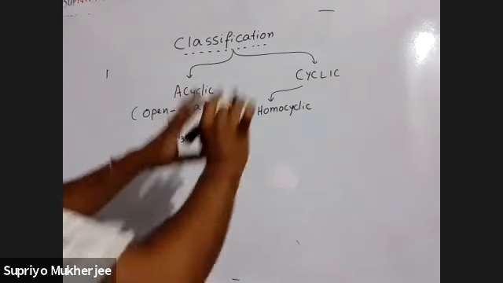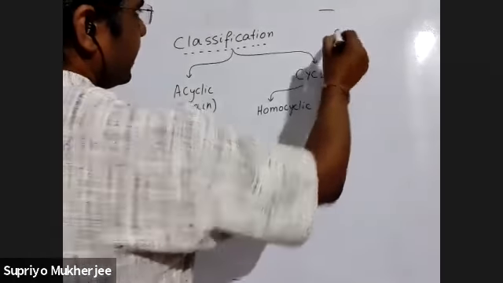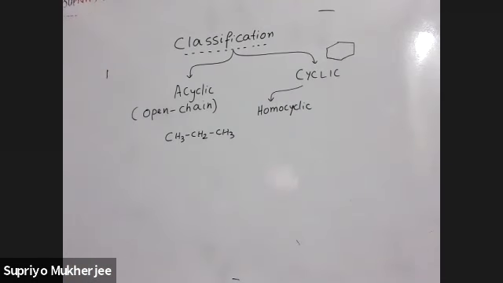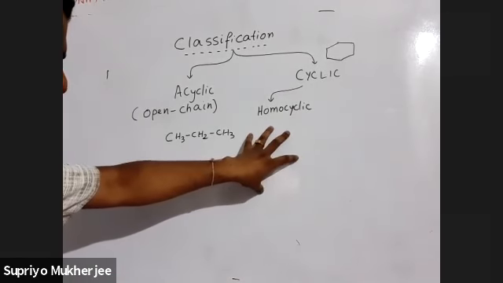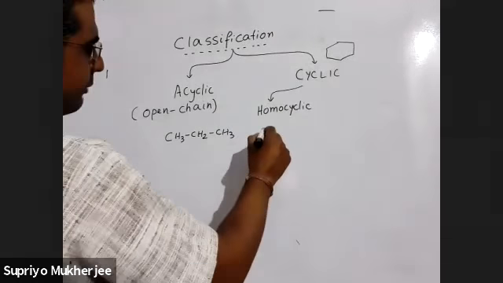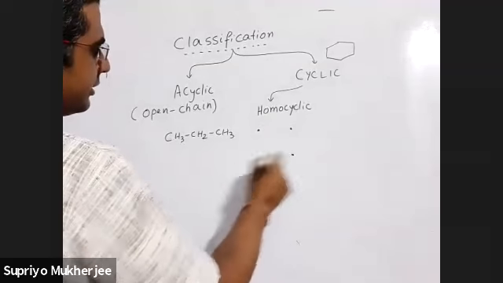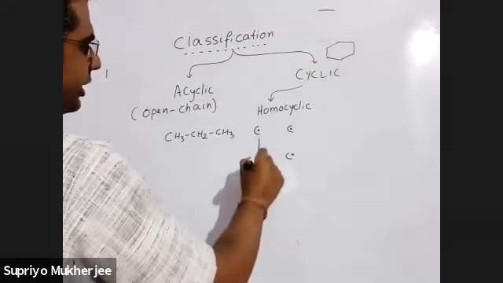Homocyclic means, first of all, what is cyclic? Cyclic means it's a closed structure like this. So this is a cyclic compound. It's a closed structure. So first of all, we are going to do homocyclic compounds. What are homocyclic compounds? Suppose I am making a compound with 4 carbons like this. Just put one carbon at each dot and join them.